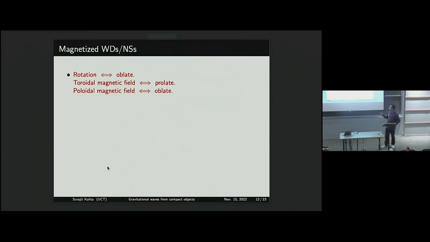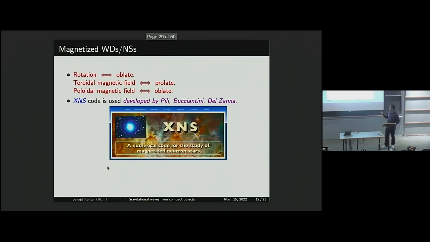So rotation and magnetic field can change the structure of the object, and if they are misaligned to each other, there is effectively a triaxial symmetry, basically breaking of the axial symmetry, and such an object can emit gravitational radiation. To get the structure, we use a code called the XNS code.